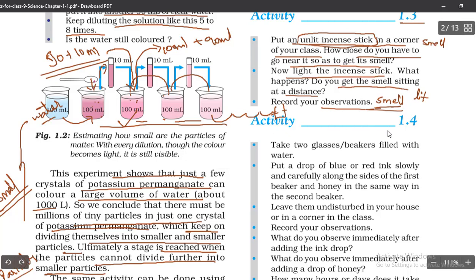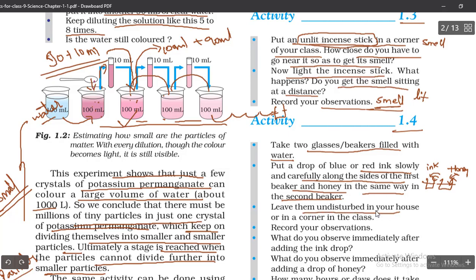Now let us go for activity 1.4. Take two glasses or beakers filled with water. Put a drop of blue or red ink slowly and carefully along the sides of the first beaker, and honey in the same way in the second beaker. In the first beaker you put red or blue ink, and in the second beaker you put honey, along the sides.